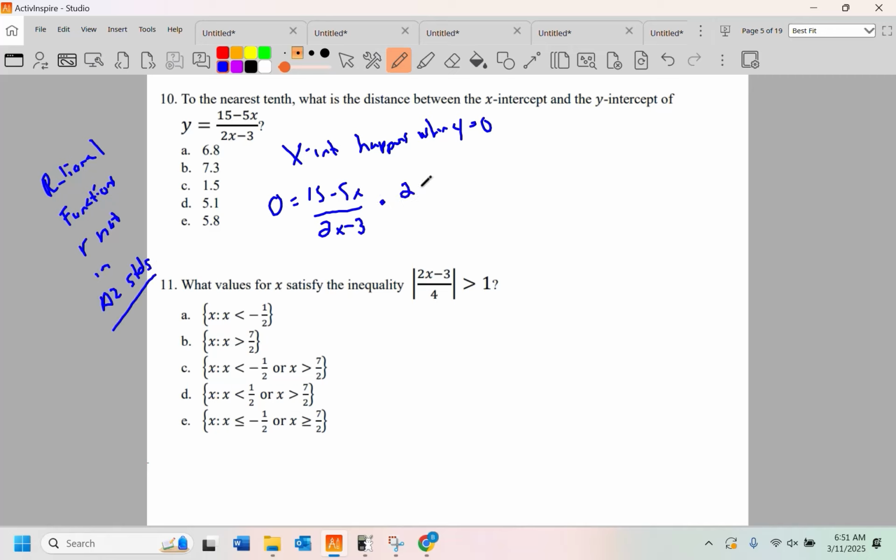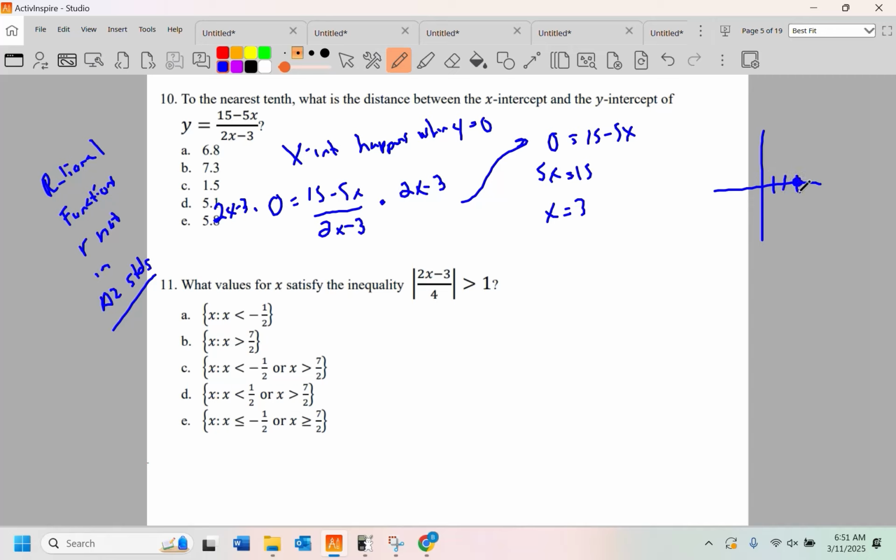I'm going to clear the fraction, multiply both sides by 2x minus 3 because it was hard for kids to understand fractions. It was. I'm clearing the fraction. 0 equals 15 minus 5x. 5x equals 15. And the x value is 3. So on the x-axis, there's my x-intercept.